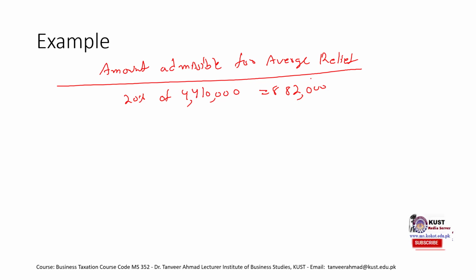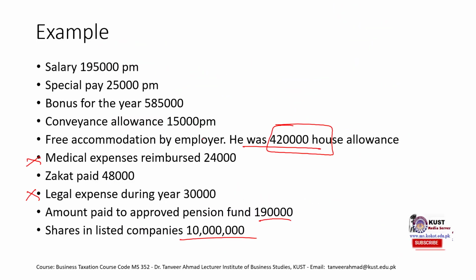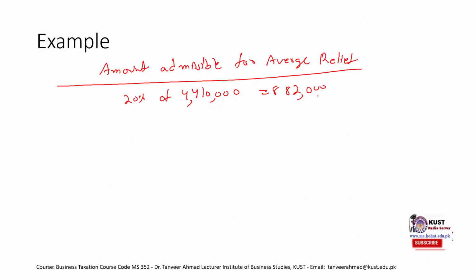And the actual amount that was paid to approved pension fund was 1 lakh and 90,000. So remember, this is the maximum limit. It is not the relief that would actually be provided, it is the maximum limit. So the actual amount that was spent was 1 lakh 90,000. So this is amount admissible for relief.